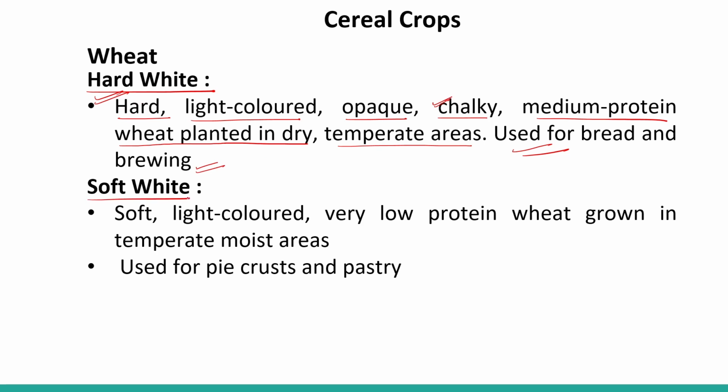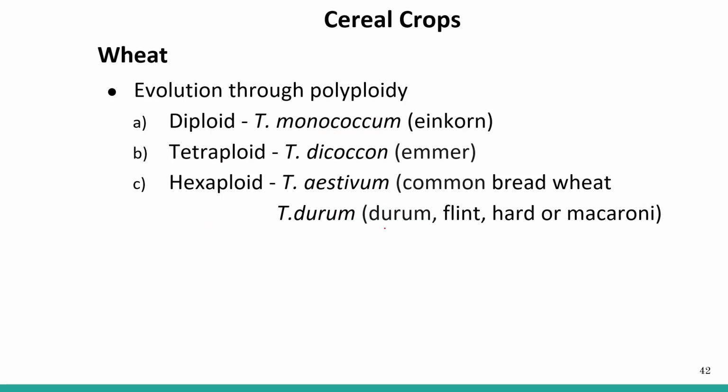Soft white. Soft, light colored, very low protein wheat grown in the temperate moist area. So if we want to use the low protein content wheat, then we can opt for the soft white, okay, used for pie crust and pastry. So these are the different types of wheat.